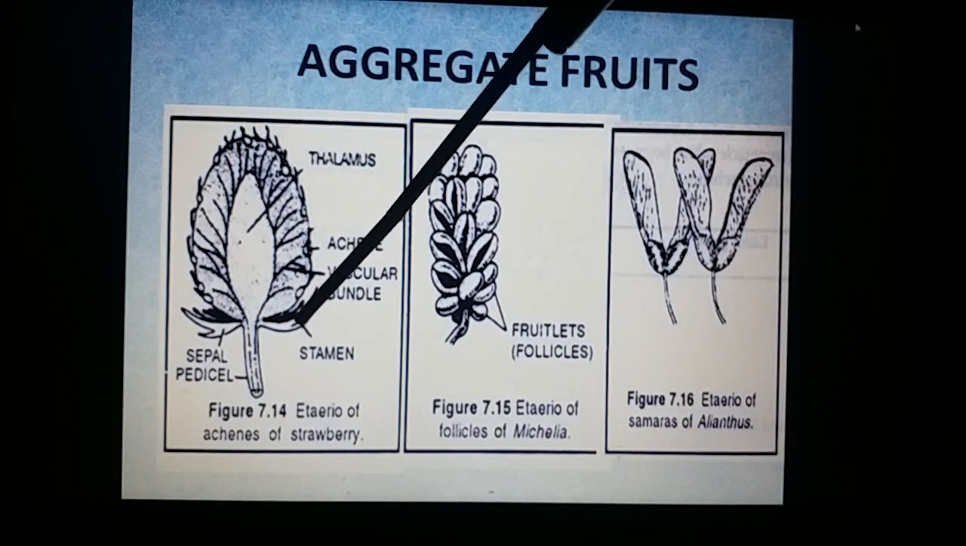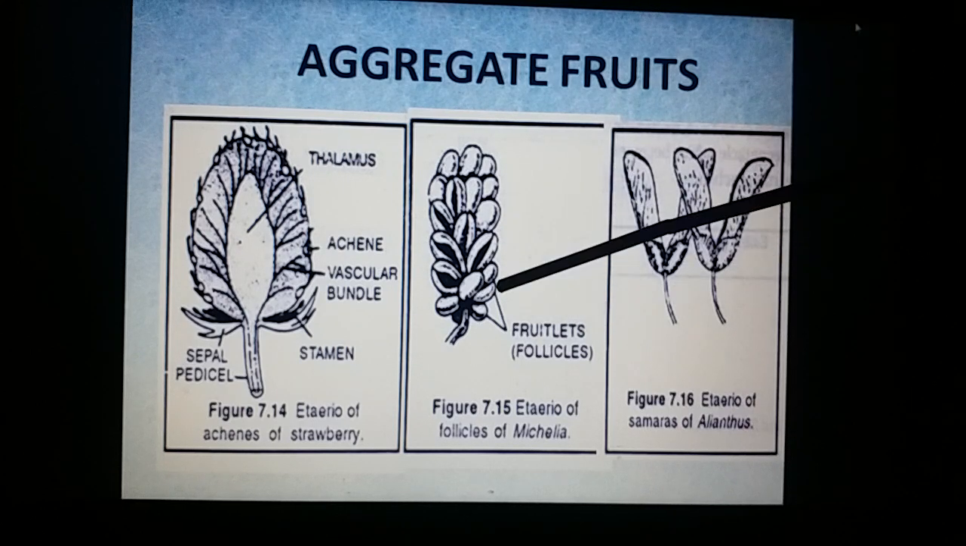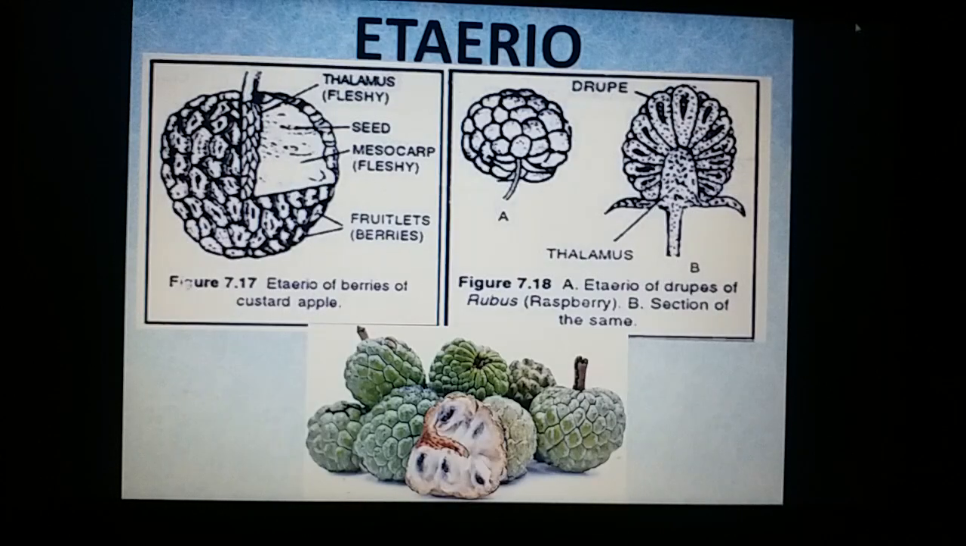This is etaerio of berries. This is etaerio of follicles, and we have etaerio of berries, Polyalthia. And etaerio of follicles, we have some Michelia members, and etaerio of achenes, some strawberry member, etaerio of samaras in the case of Holoptelea. So on, etaerio where all the fruitlets unite to form a single fruit-like structure. This is Annona squamosa, the custard apple. This is also an aggregate fruit. Each piece is a fruitlet here.